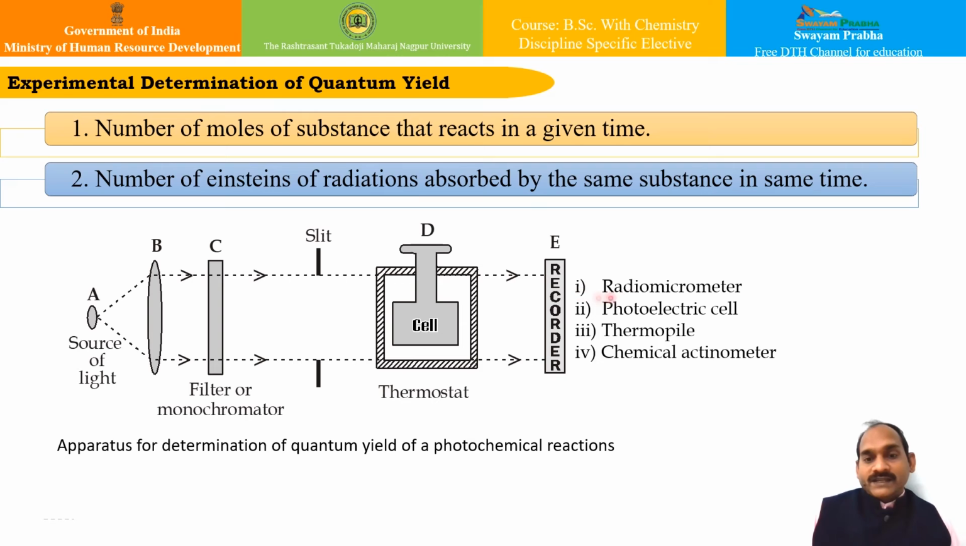Apart from that, what is important is the detector. What is the function of the detector? The function of the detector is to determine the intensity of light coming from the reaction cell. The intensity is measured first with the empty cell and then with the reaction mixture, so that we can compare the before and after energy. The difference between these two readings, before and after, will give the amount of energy absorbed. To detect this intensity difference, we can use several detectors, say radiomicrometers, photoelectric cells, thermopiles, chemical actinometers, and so on.